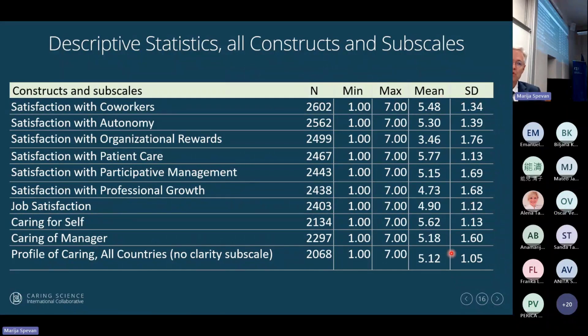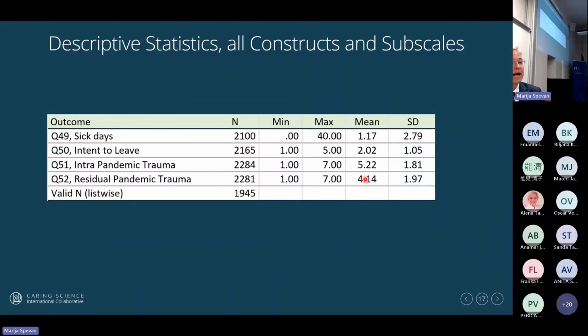Here are the mean scores, which we've already reviewed. And the standard deviation, if it's over 1, that tells me that there is a variety or a variance in their experience. And the highest variance is in participative management, in organizational rewards, and in professional growth. For sick days, on average, we asked them in the last 8 weeks, how many days did you call in? On average, they called in 1, but it was anywhere from 0 to 40.